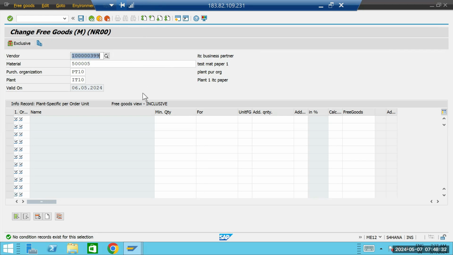Okay. So now here you can see free goods. Here you can see there is an exclusive indicator. Basically there are two types of free goods. You might have seen this situation also.